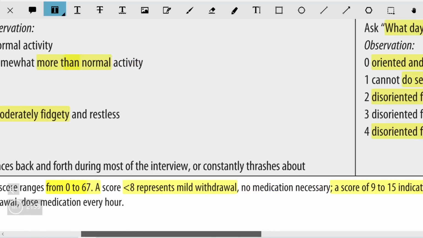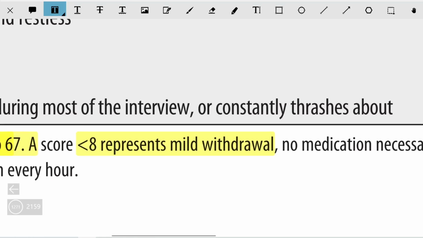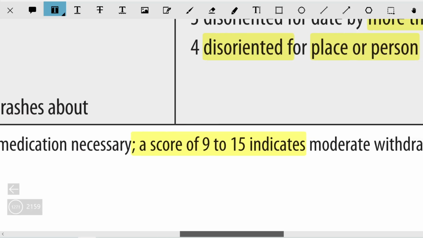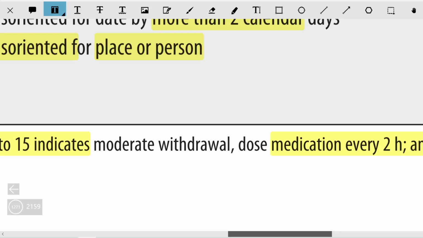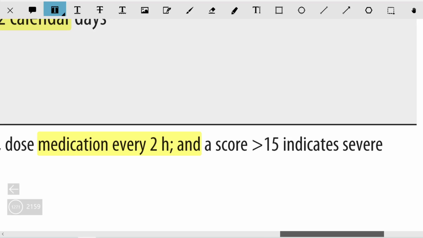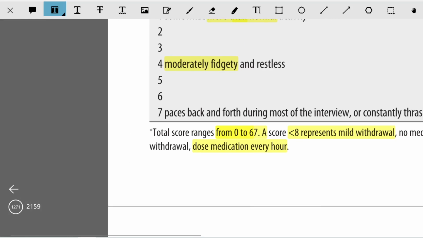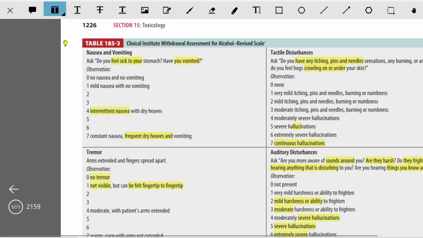When the score is less than 8, it is considered mild withdrawal and no medication is necessary. If the score is 9 to 15, it indicates moderate withdrawal, and we dose medication every 2 hours. And if the score is more than 15, it indicates severe withdrawal, and we dose medication every hour. So this is what the CIWA score is all about.